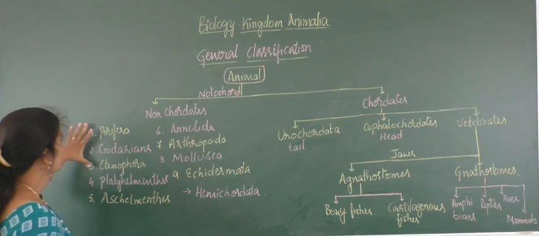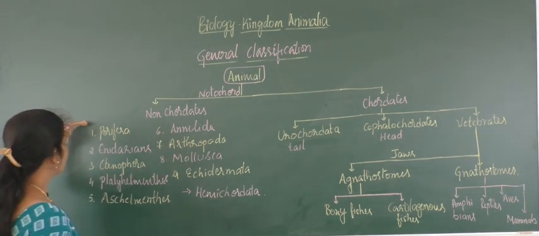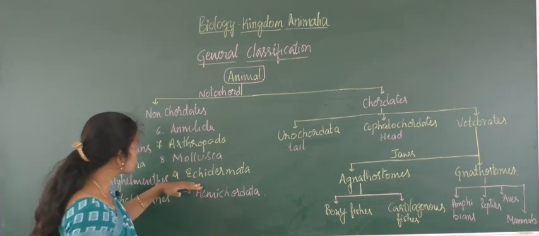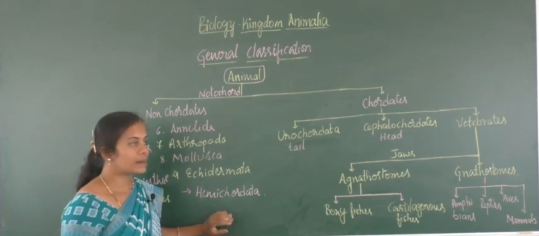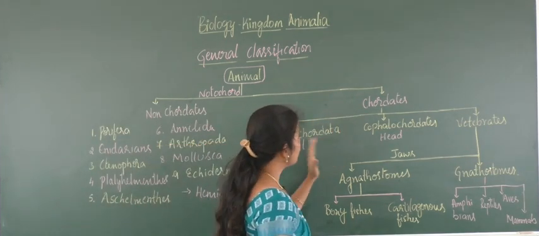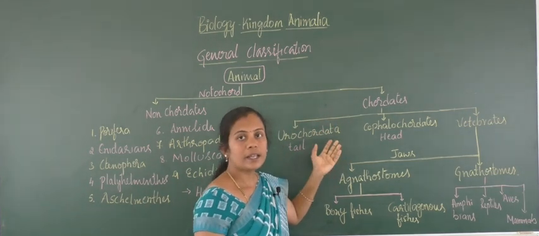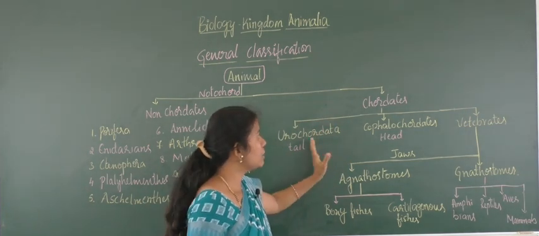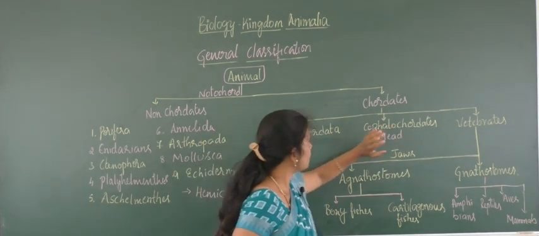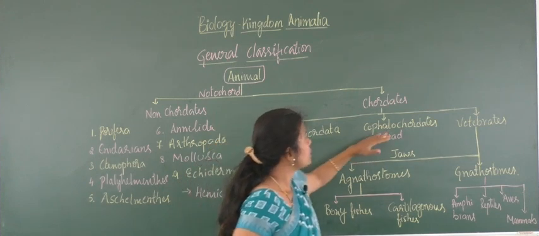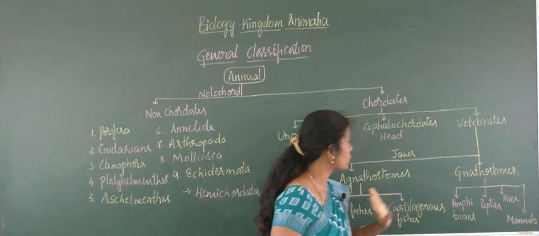You can analyze the organisms here in non-chordates and chordates. Non-chordates with 9 actual non-chordates and 1 hemichordate, that means they contain half of the chordate structure. And chordates are again divided based on the persistency and retaining capacity of notochord in various parts of the body: urochordate in the tail and cephalochordate in the head, and later on conversion into vertebral column, called vertebrates.